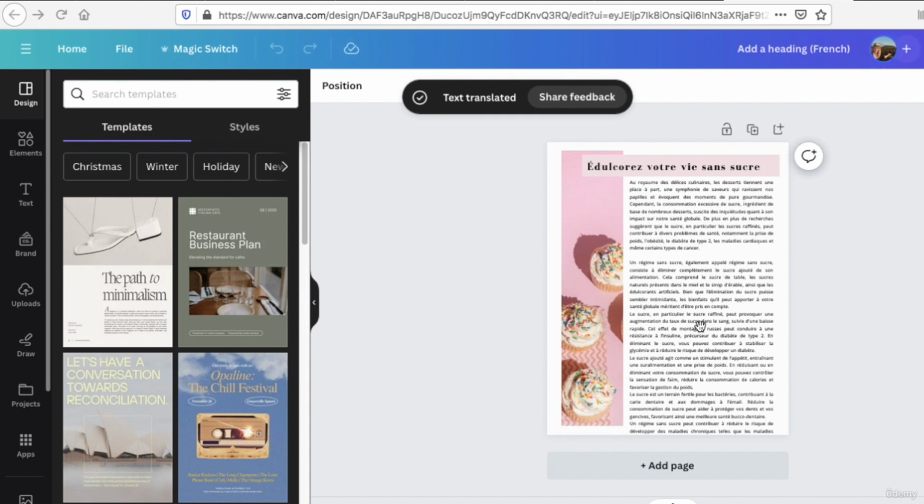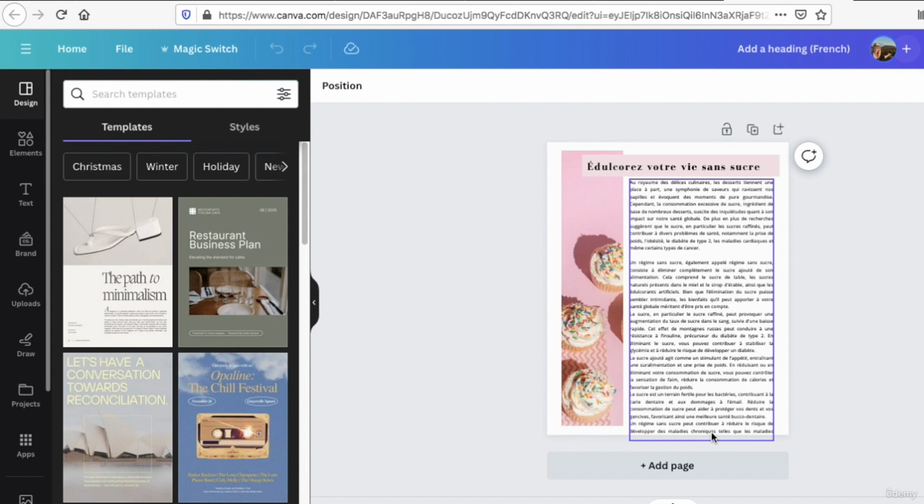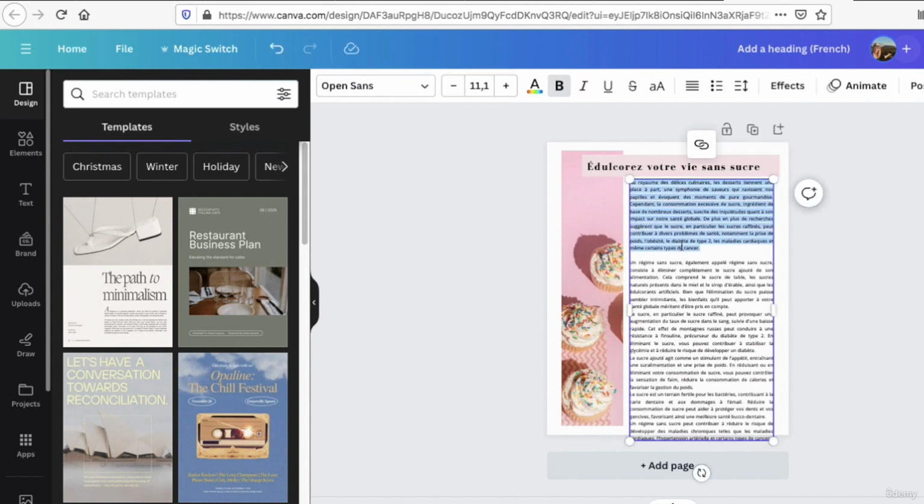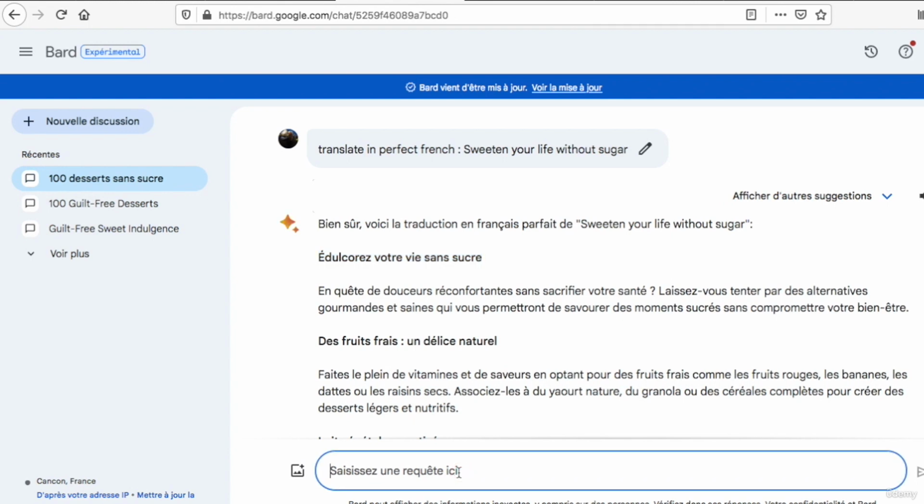The only problem with that is that you need to check that it's well translated. Sometimes the text can be longer, like here. What can I do here? I can copy a part of the text, I go in Google Bard and I ask, "Check if there are any mistakes in French in the following paragraph."